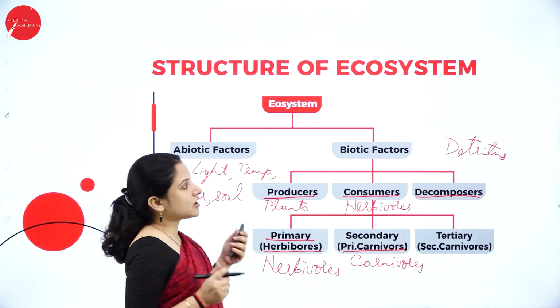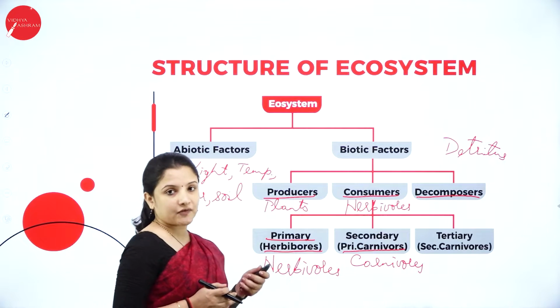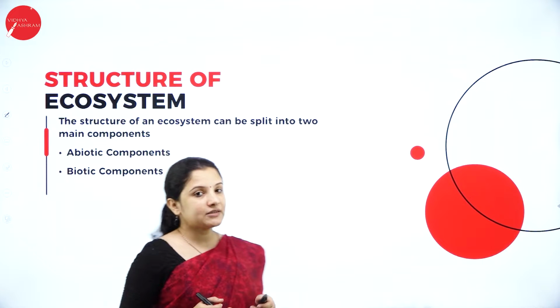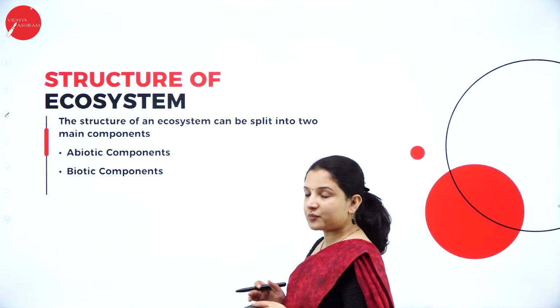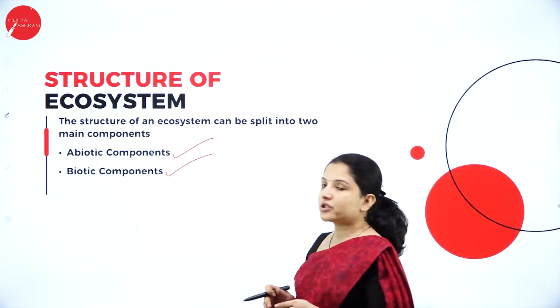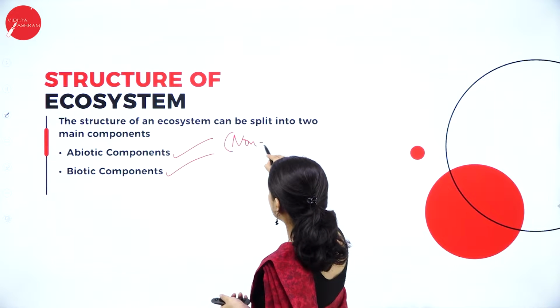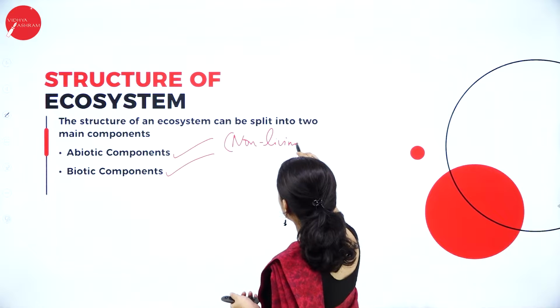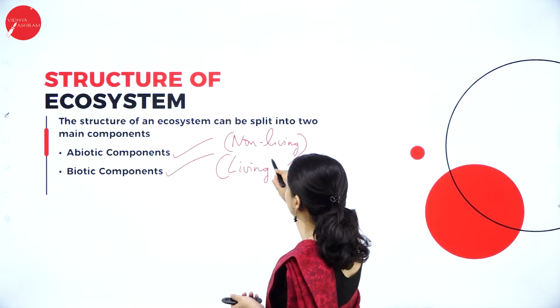So this is how the structure of the ecosystem is framed. So let's study each of these factors one by one. First, talking about the structure of an ecosystem, I told you it is split into two main components, the abiotic components and the biotic components. Abiotic components are the non-living components and the biotic components are the living components which have life.